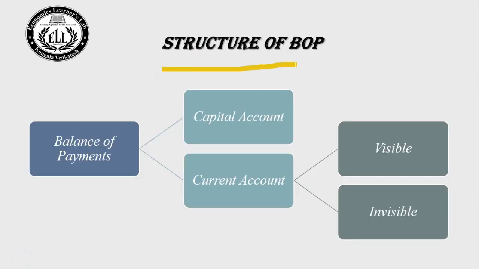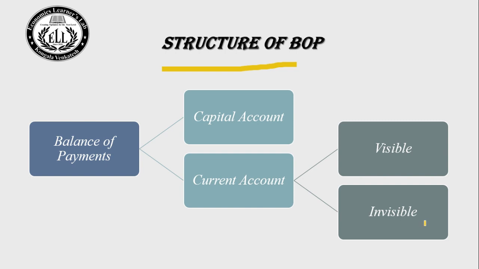The structure of BOP. All the transactions of the balance of payments are recorded into capital transactions and current transactions. Capital transactions majorly include foreign direct investment, NRI deposits, and government loans. Like that, all such transactions will be recorded in the capital account. In the current account, all the transactions are divided into visible transactions and invisible transactions. The visible transactions are, say, exporting cars, machines, and mobile phones, and at the same time importing cars and machinery. Like that, all the transactions we can see.